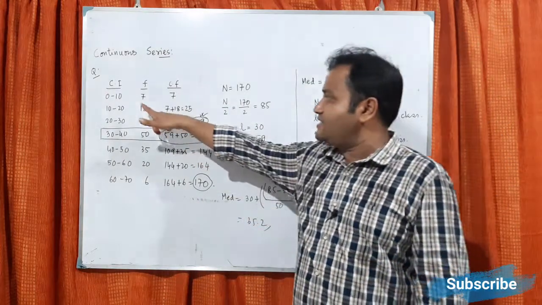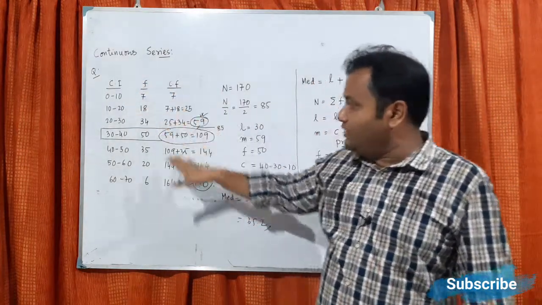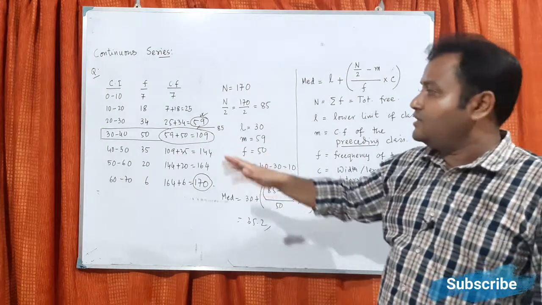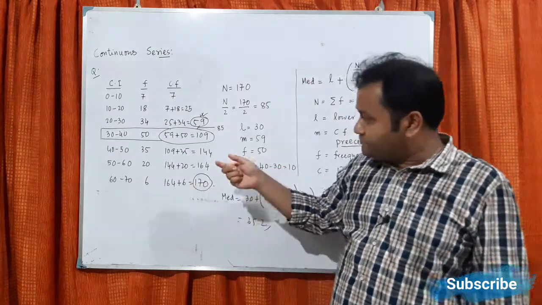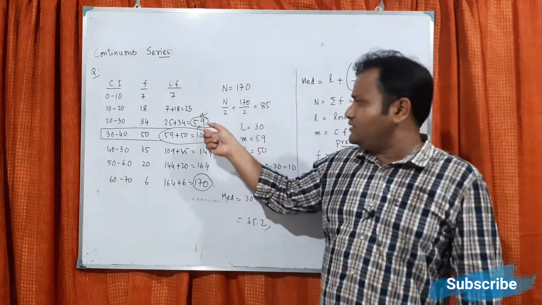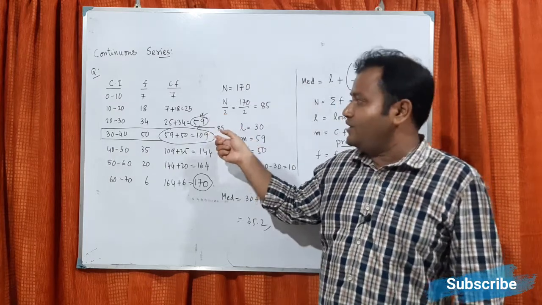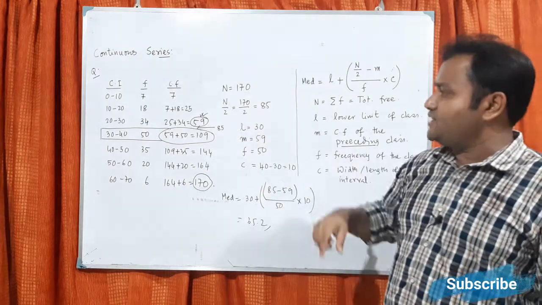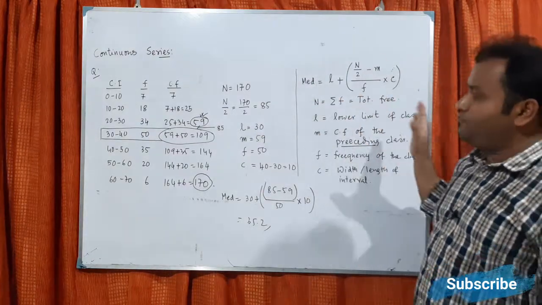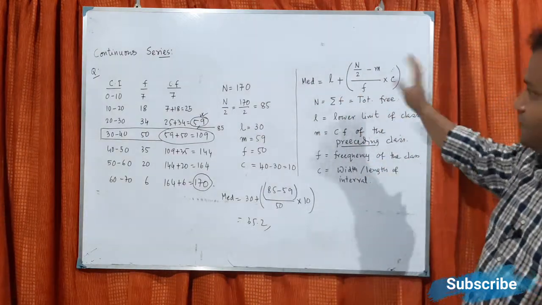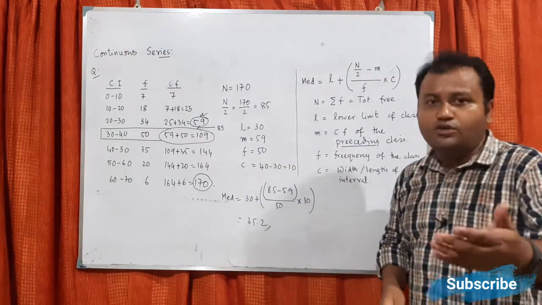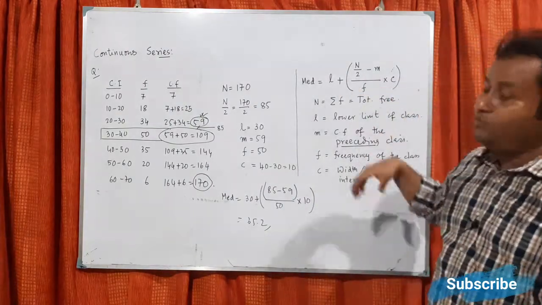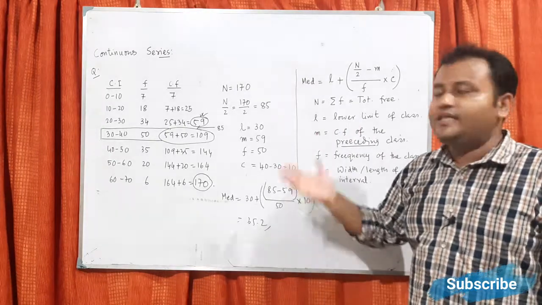For discrete series we do the cumulative frequency, then find the middlemost value, and that will be the median. But for continuous series, you have to use this formula, and this formula is very very important. When you do mode, you will get a similar kind of formula there also. Okay, so that's all for this class.